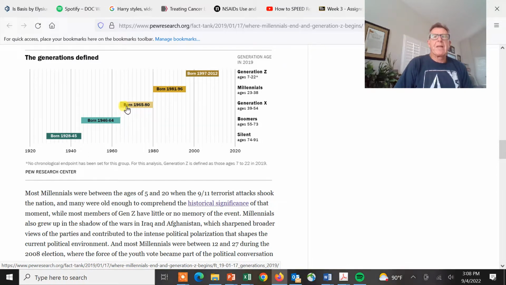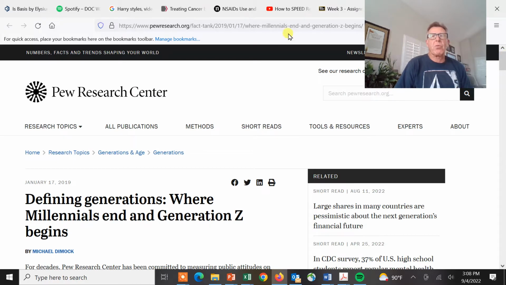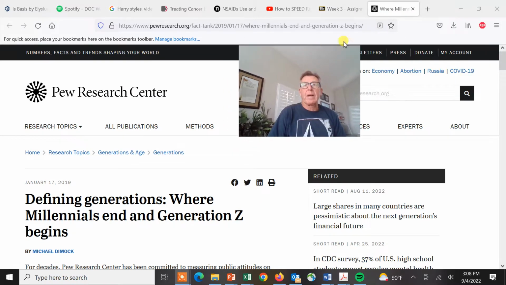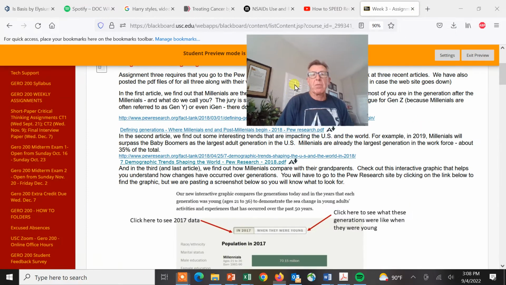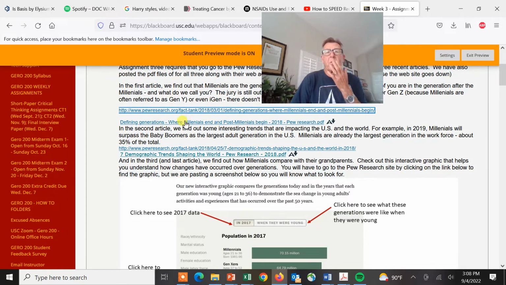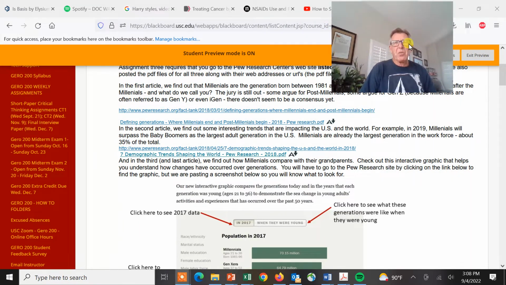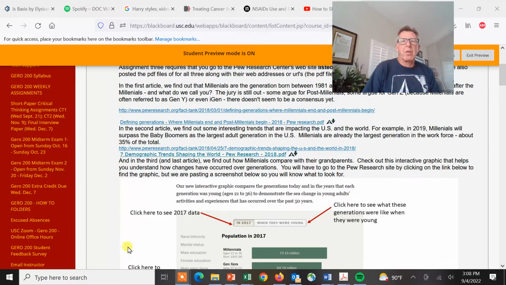Then we have Gen X, and the millennials, who are hitting midlife now, believe it or not, and then the Gen Zs, which are you guys right now. You can read up on this; it describes how we categorize these different types of generations. We always provide a PDF file for new to the class, just in case the website goes down, and that's what that's all about.